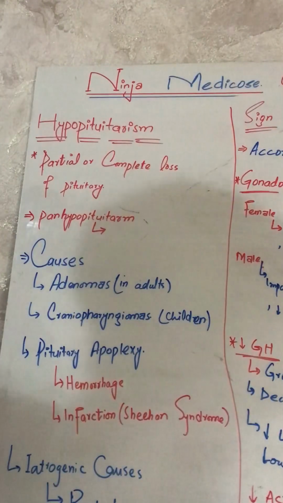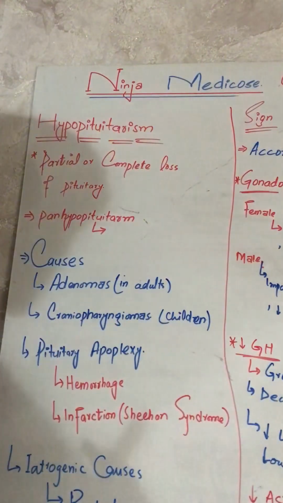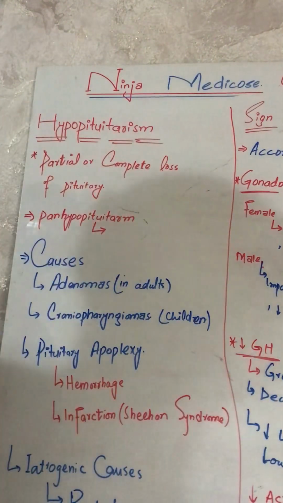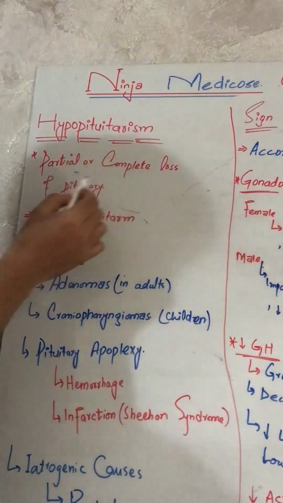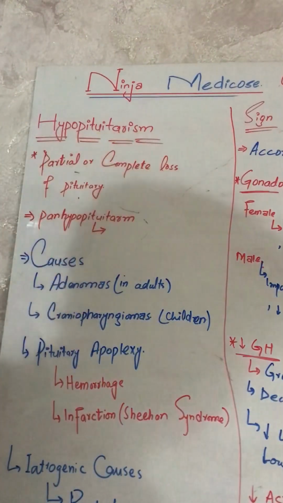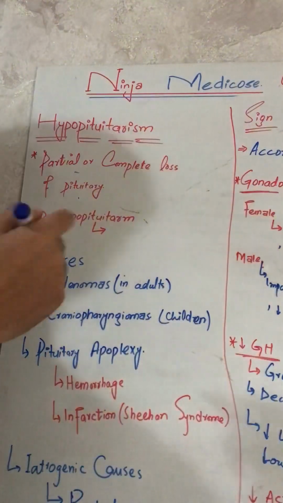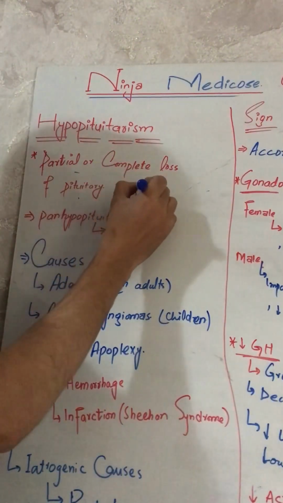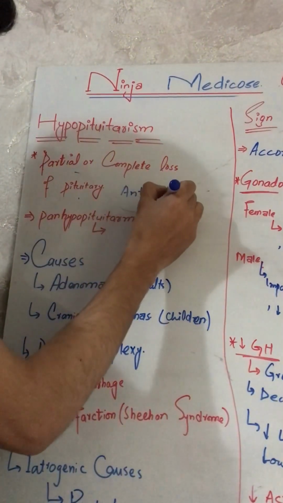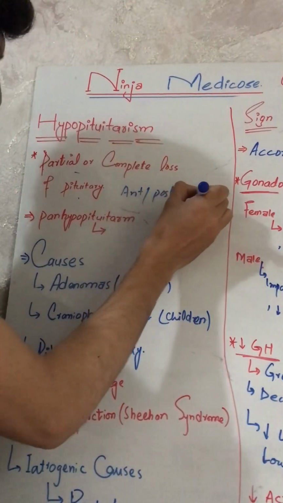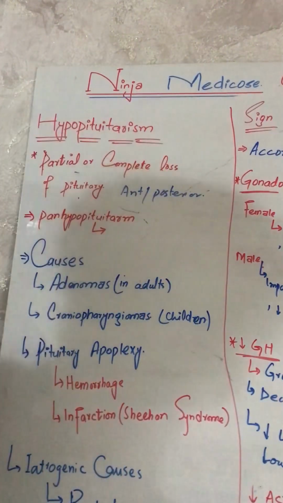Today our topic is hypopituitarism. Hypopituitarism is a partial or complete loss of the pituitary gland, so it may involve both lobes, the anterior and posterior. As you know, we are discussing the diseases of the anterior pituitary.